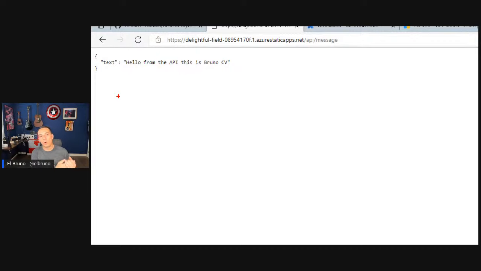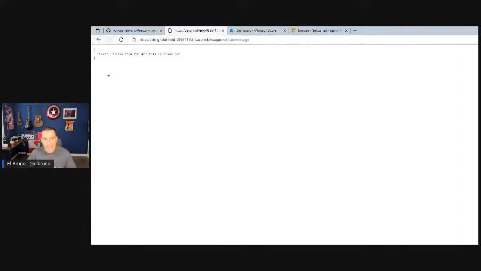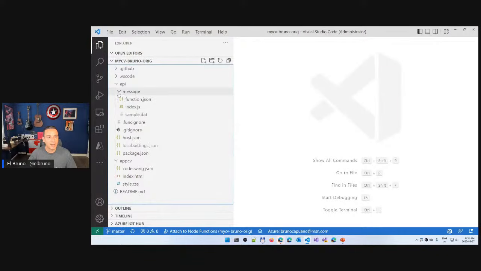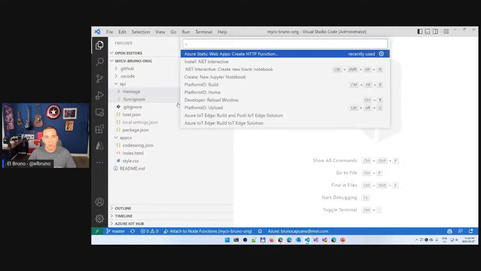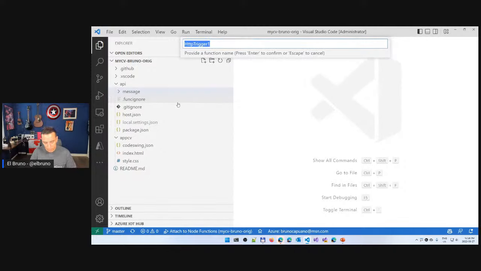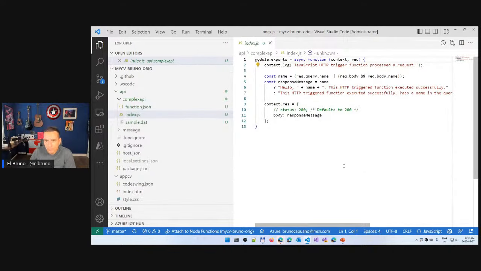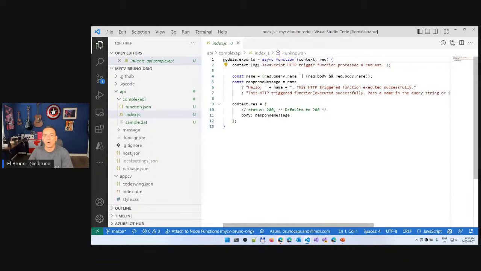So if you also want to run some kind of static page like the one that I have, but with the chance to run a set of APIs, this is a nice way to do this. I can even go here, and this was nice, I have my API message. Let's create a new one. Let's name this more complex. Let's do, yes, complex API. I will have here the same code that I saw before.